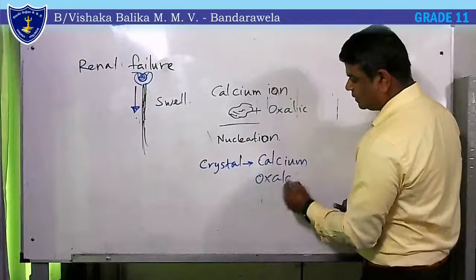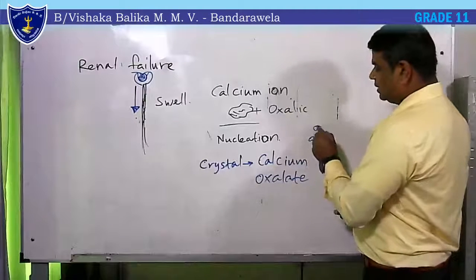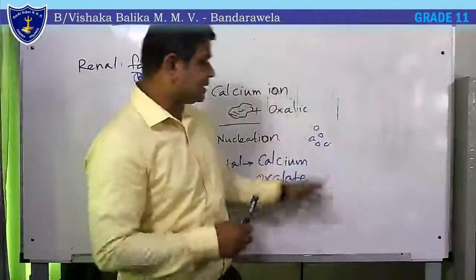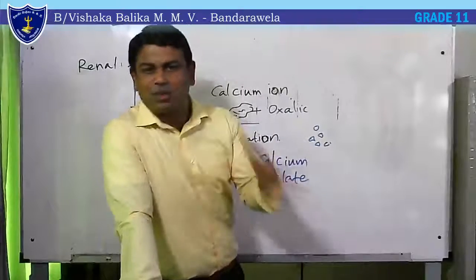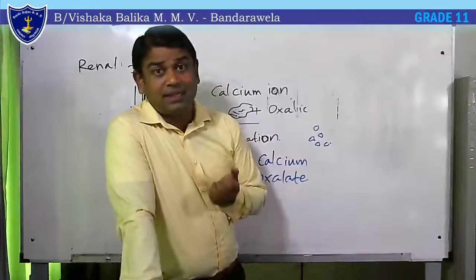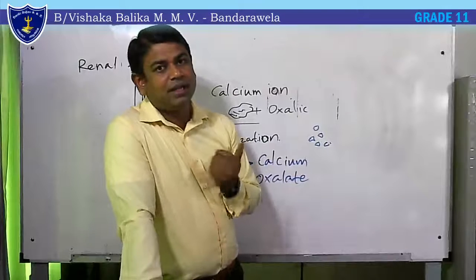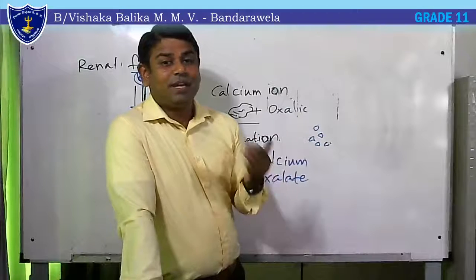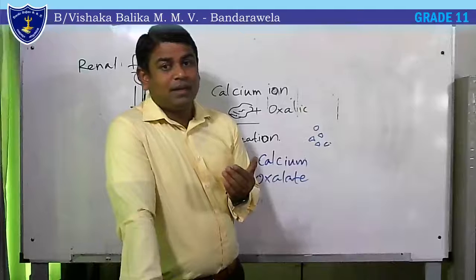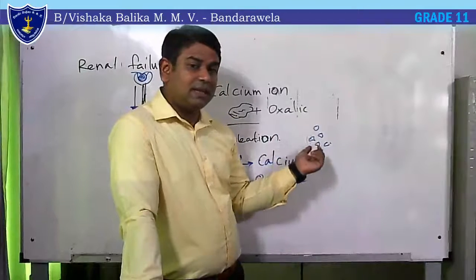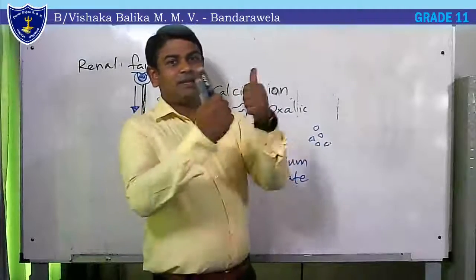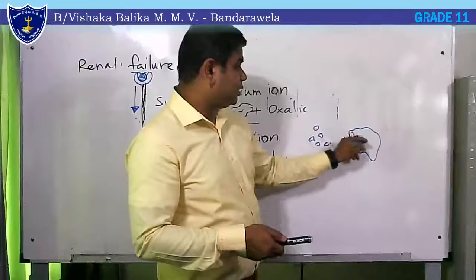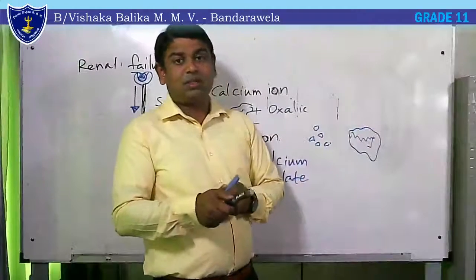Calcium oxalate. Tiny crystals. The next part is the most dangerous one. If you drink more water at this stage, there's no problem. These tiny crystals can wash out through the tubes. The most dangerous instance is if you are not drinking enough water at this stage and you are continuing to take more calcium, then the number of crystals increases and they start to aggregate. Aggregate means attach to each other. When they are attaching, their size increases. So finally they form into stones.